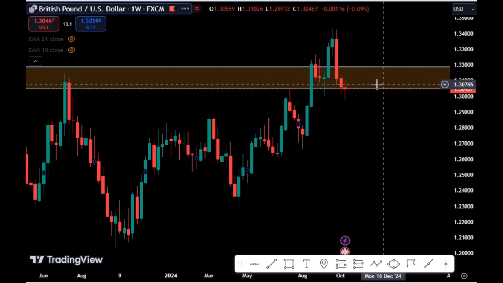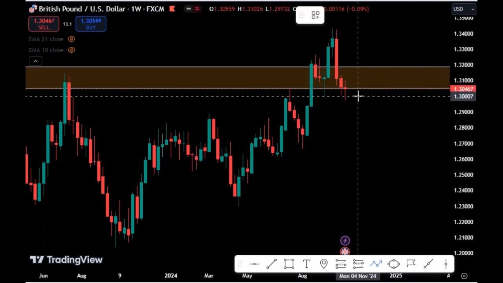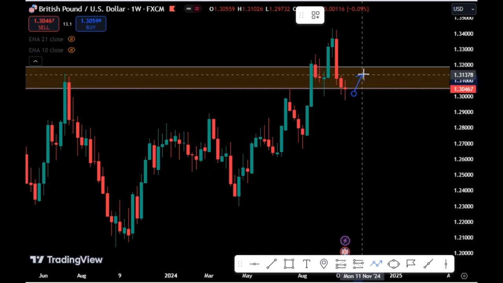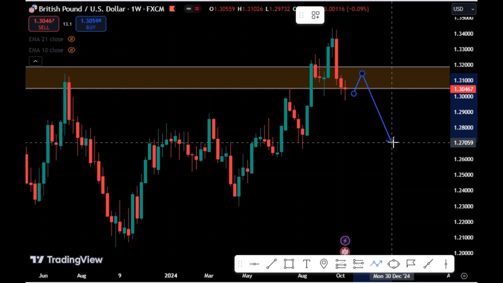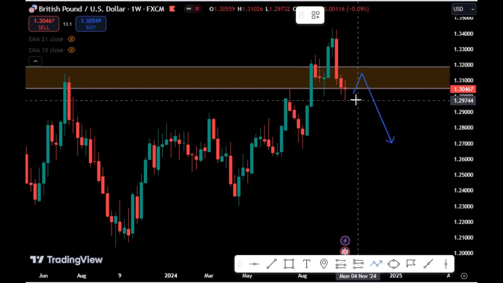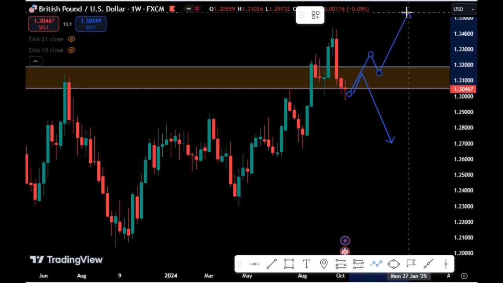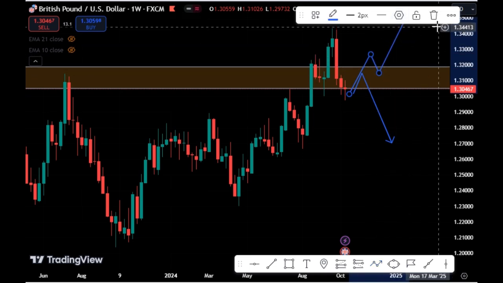So long as we have this resistance zone on the weekly chart, we're looking for a selling opportunity inside that zone. So we expect the Great British Pound USD to do a retest of any of these levels, then we'll see price pushing lower for the Great British Pound USD. But if the Great British Pound USD breaks above this zone, we'll be looking for a retest and an uptrend continuation for the Great British Pound USD.